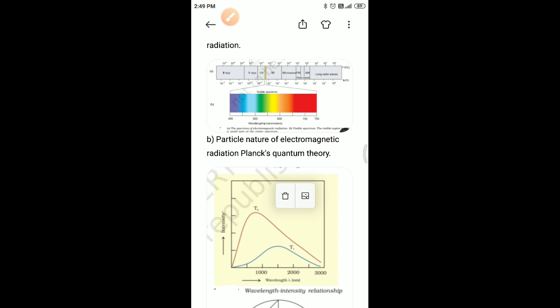The first is the nature of emission of radiation from heated bodies, or black body radiation. Second, ejection of electrons from a metal surface when radiation strikes it, that is the photoelectric effect. Third, the variation of heat capacity of solids as a function of temperature. And lastly, line spectra of atoms with special reference to hydrogen.